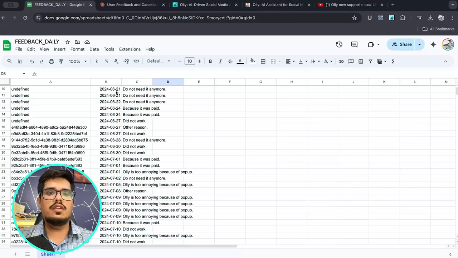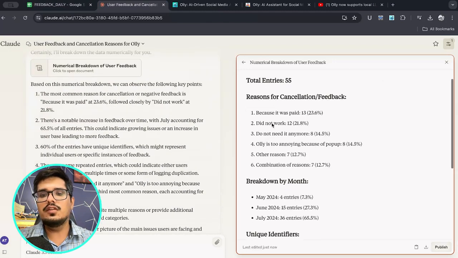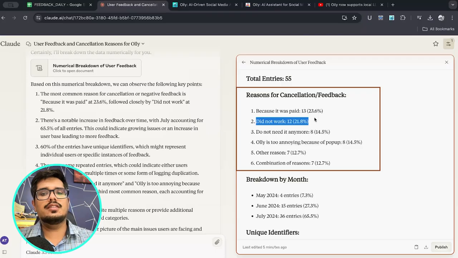So either way, if you summarize the feedback, so I use Claude to summarize the feedback, you look at the reason for cancellation. Most of the people uninstalled this because it was paid, and obviously the reason why it is paid is because you need to connect to a large language model in order to generate the response. Now you can bypass that by using local LLMs like Llama 3 or Llama 3.1, and it takes around 2 to 3 minutes worth of setup, which is something that we added after we received all of this feedback. The second feedback says it did not work.